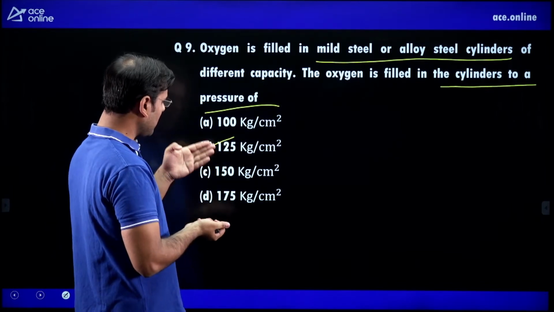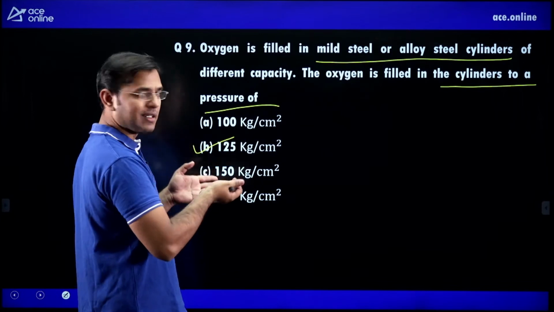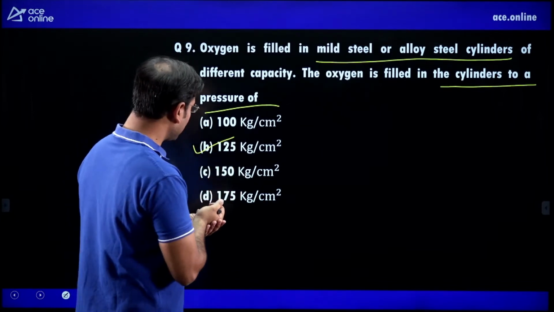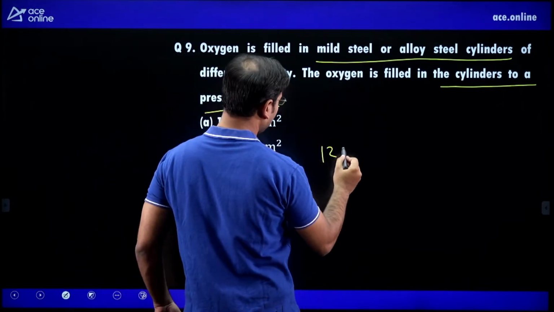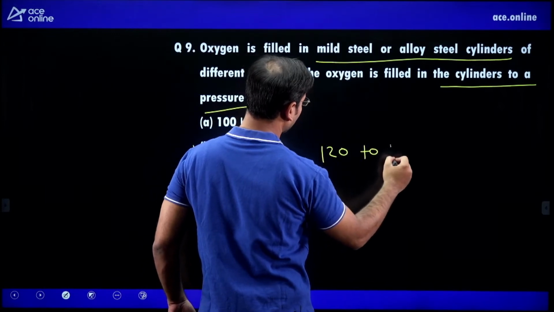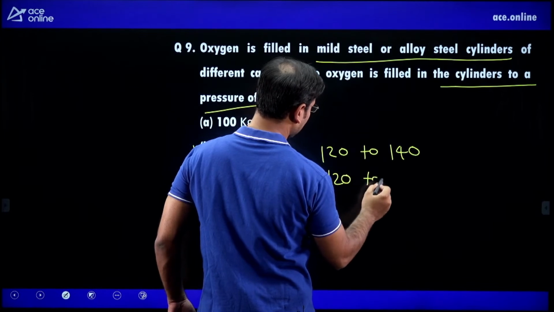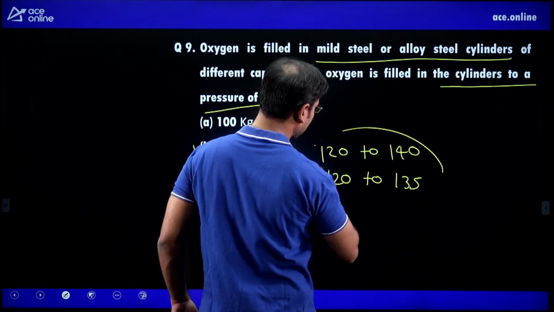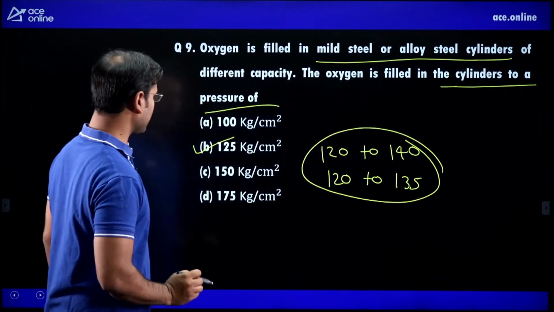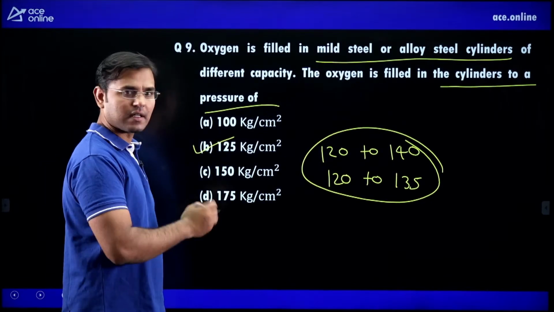If 100 and 150 are given, then we can write 150 also. But the general range is 120 kilogram per centimeter square to 140. Some people also say 120 to 135. These are the ranges. Hence I am writing the correct answer is 125.